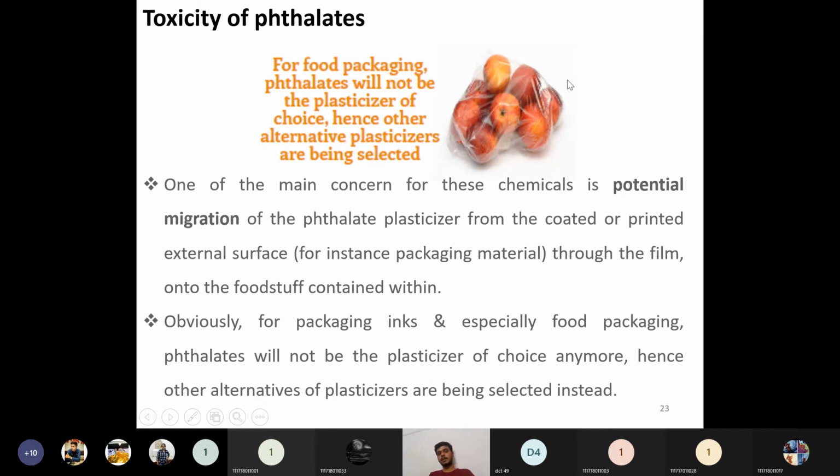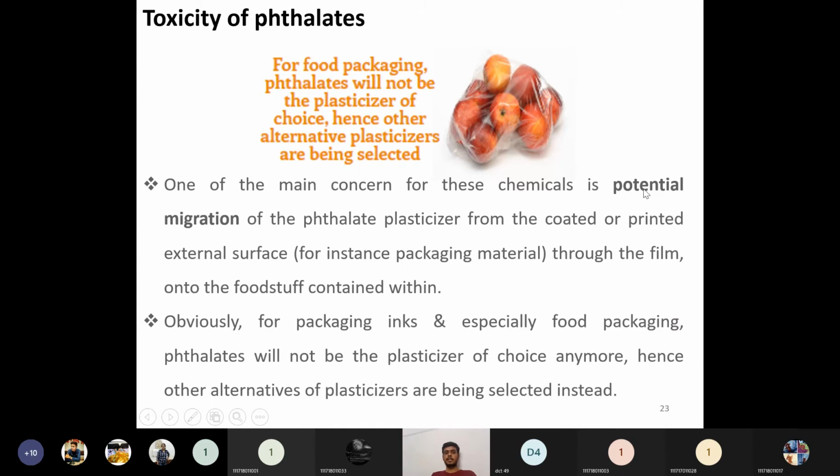They react with the foods. They are solubilizing inside the food, and because of this, human beings are consuming them. Because of this, many adverse effects and many medical issues are coming. So for this reason, phthalates are not at all used for coatings in the food industries.